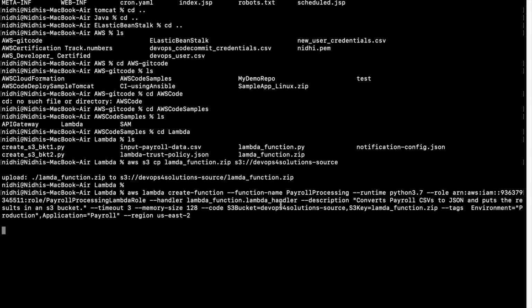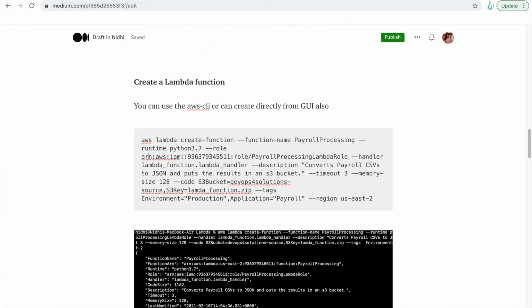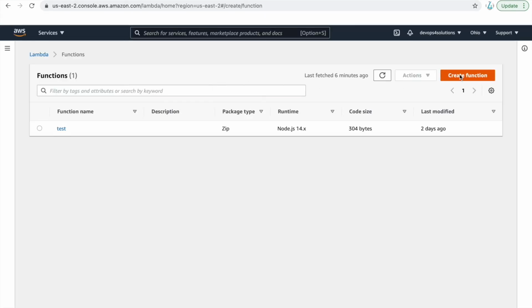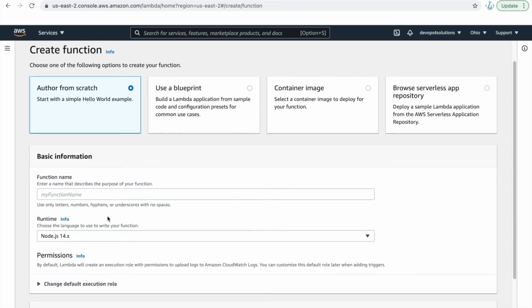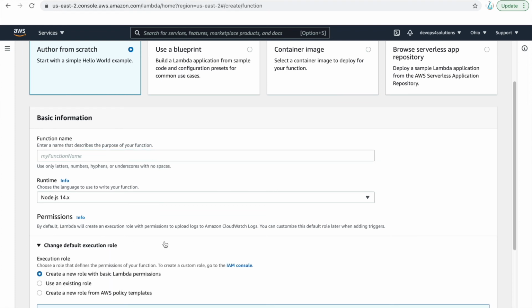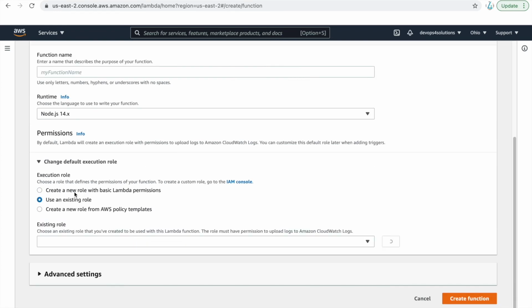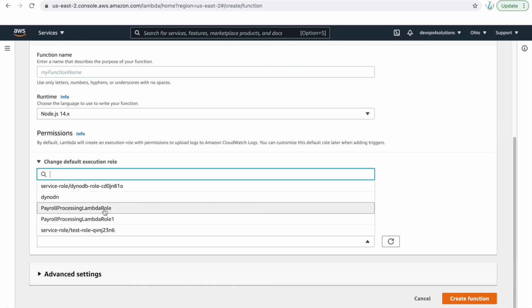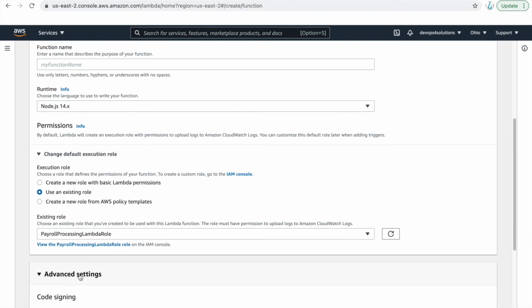So this command will create a Lambda function. Same steps you can do from the GUI also. So it's the same thing. Here you can see that you provide the function name, the runtime, and the default execution role. You can use your existing role, which I have created, right? You can do this in the advanced settings.